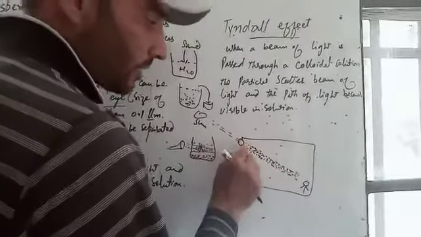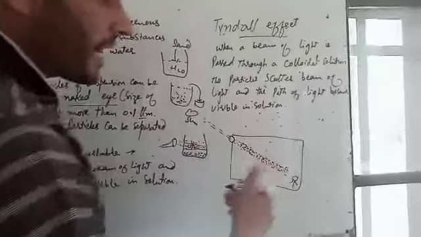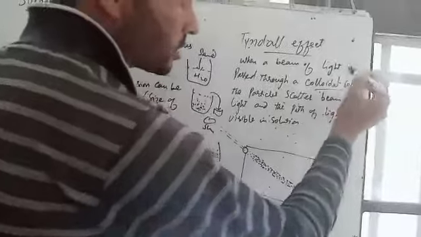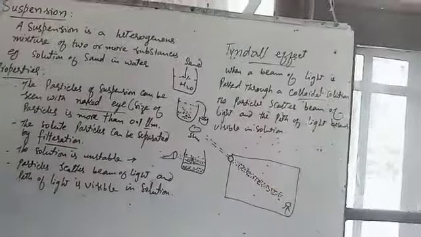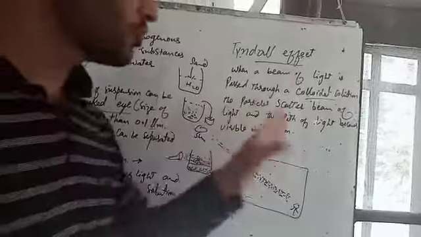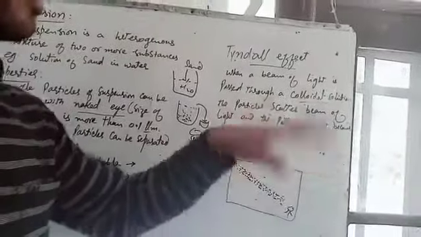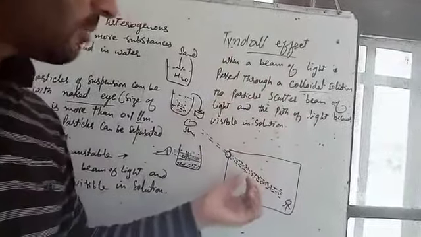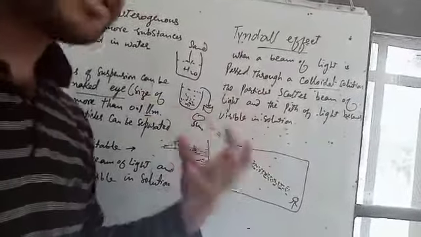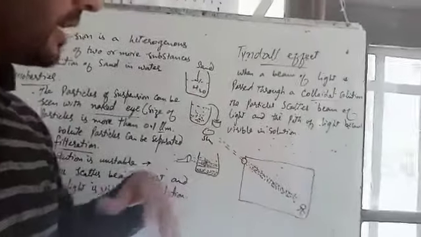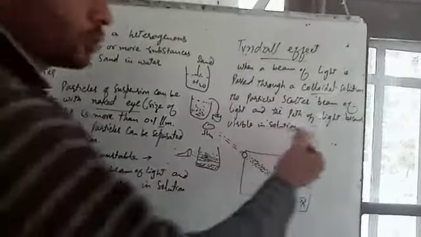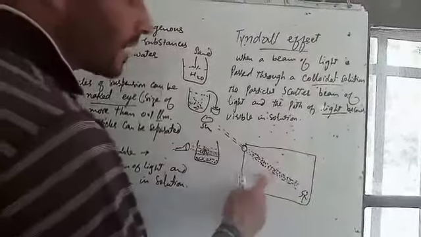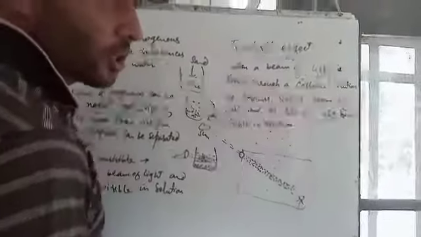The light is passing from this region to this region, and that effect is known as Tyndall effect, because in colloidal solution the solute particles are large, from 0.001 to 0.1 micron meters. These dust particles scatter the light and show the path of the light in the solution. That type of effect is known as Tyndall effect.